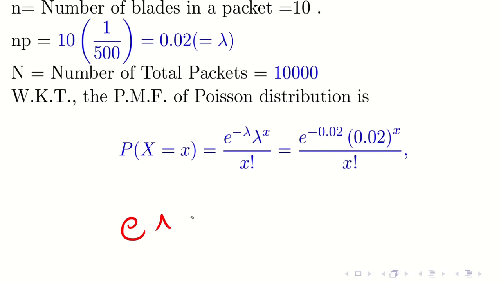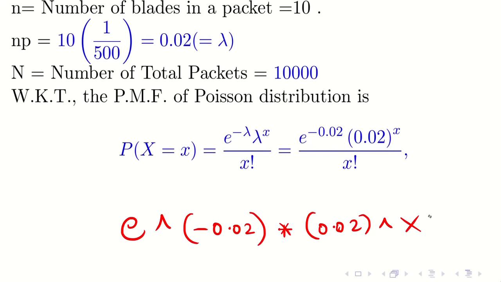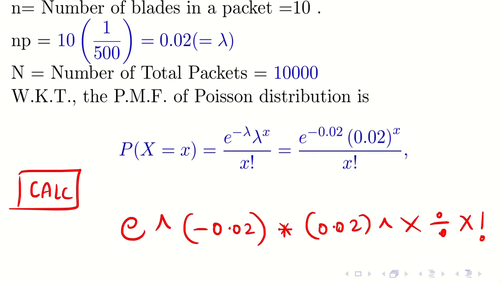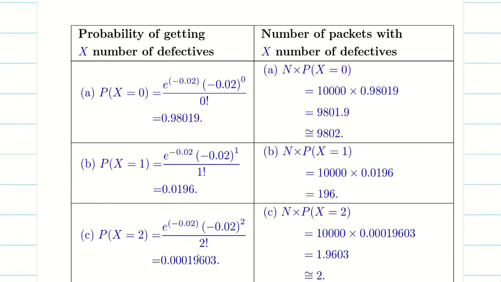So we'll be getting e power minus 0.02, multiplication symbol is essential, 0.02 power x divided by x factorial. From the calculator tricks video, you know what operators to use on this calculator. Now it is ready. So now press equal to, then press calc for the value you are going to find. Let's go.